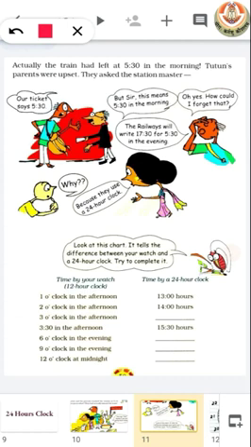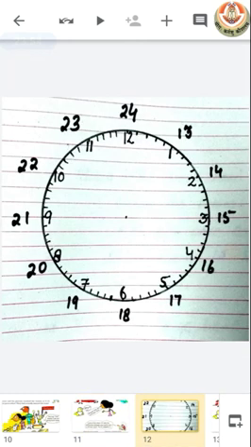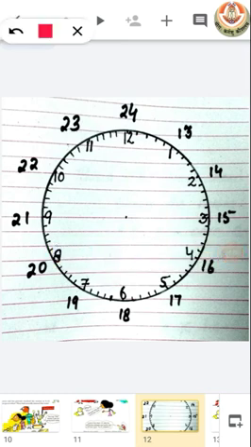Now, what is this? 17:30? How could it be possible? We know that every clock has only 12 numbers. So how could 17:30 be possible? So let's see what our 24-hour system is. Now we know that at midnight 12, our day will start.